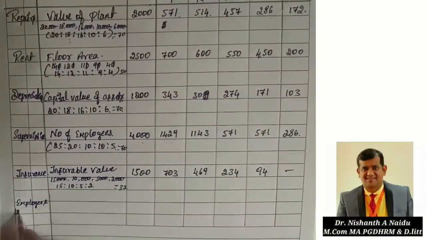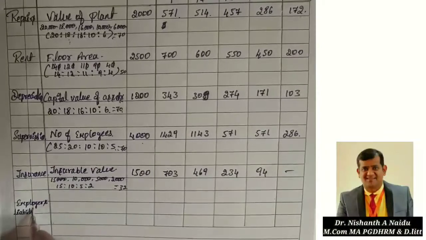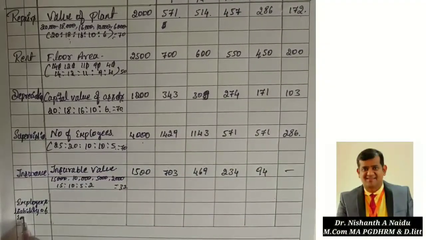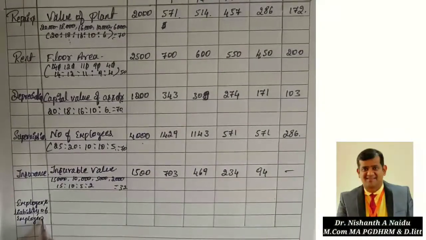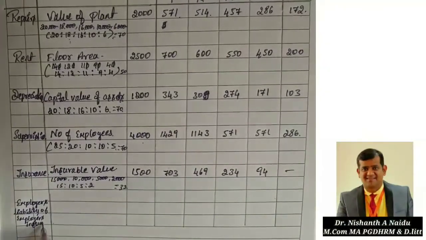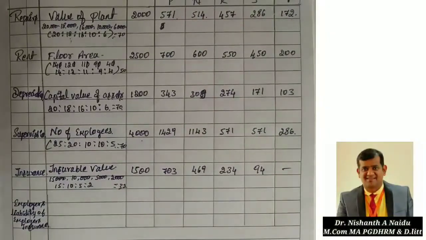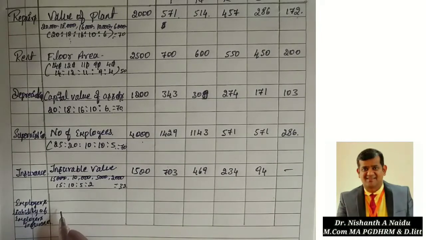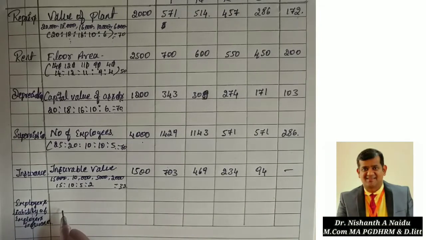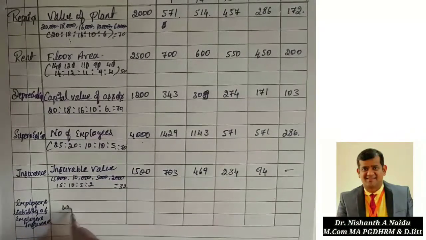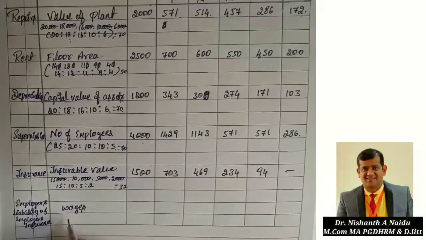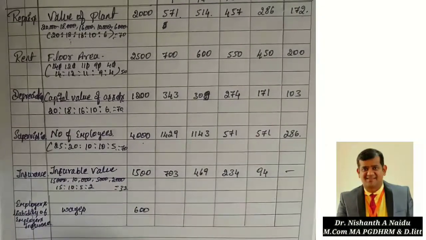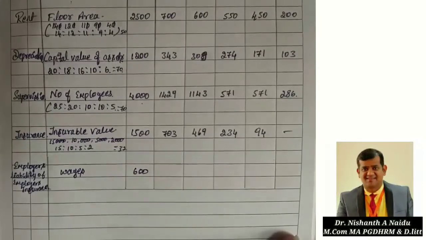Employer's insurance we always calculate on either number of workers or wages. Since in this problem we have wages, I am going to apportion on the basis of wages. So take that 600, write it down.